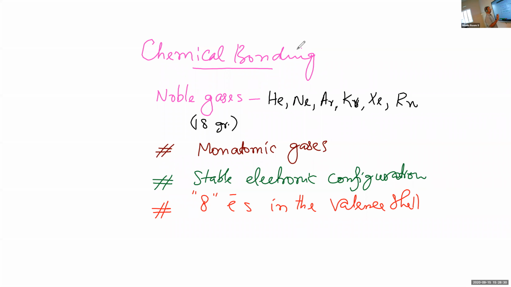And the electronic configuration with the 8 electrons in the outermost shell is an extra stable configuration.